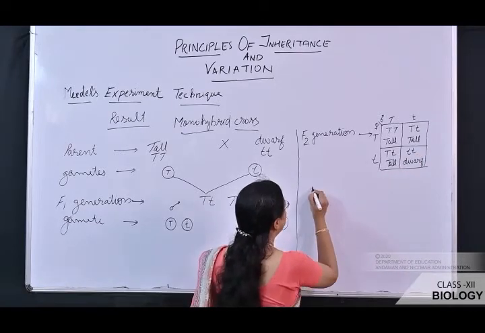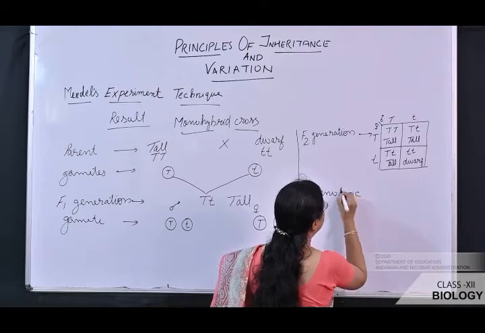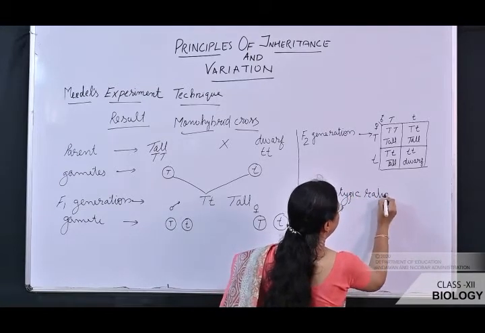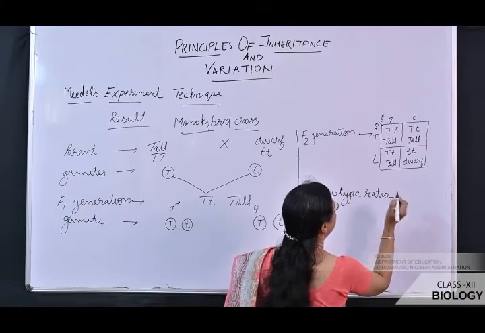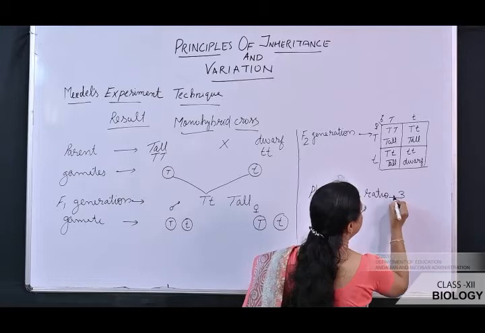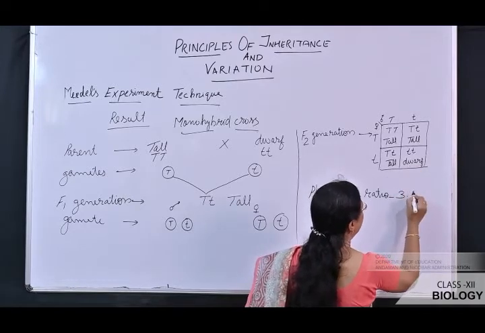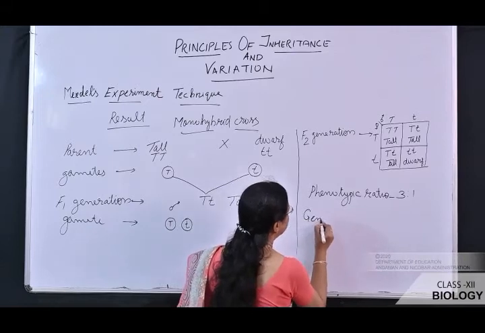We'll write the phenotypic ratio. What is the phenotypic ratio? You can see tall, tall, tall, three talls are there and one dwarf, 3:1. So what is the genotypic ratio?